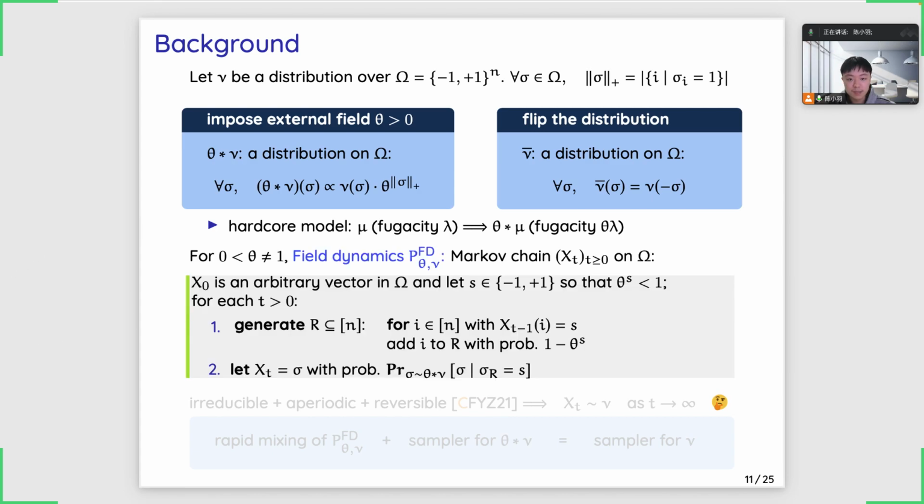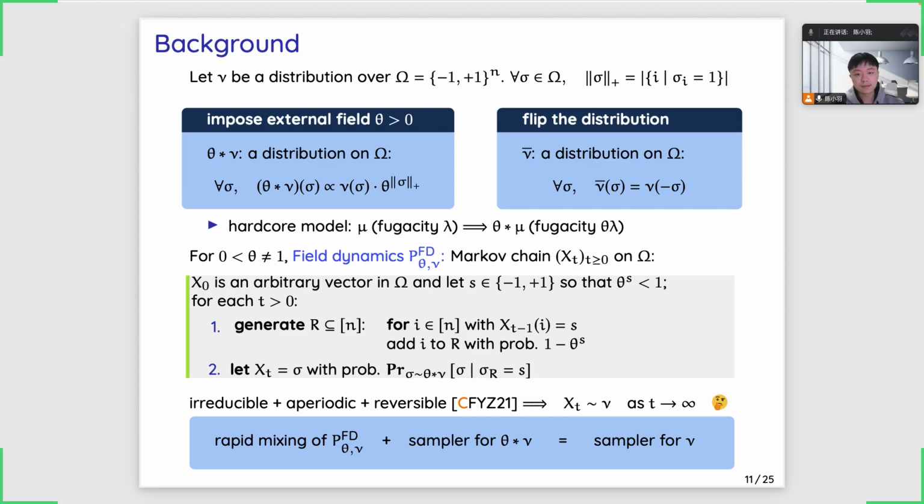And in each step, the field dynamics will first generate a random subset of coordinates R by adding each coordinate i with value s to R with probability 1 minus theta to the power of s. Then, the field dynamics resamples the rest of the coordinates according to the distribution theta times nu, conditioning on the coordinates in R to be set to s. And surprisingly, as proved by a previous work, this Markov chain actually converges to the distribution nu.